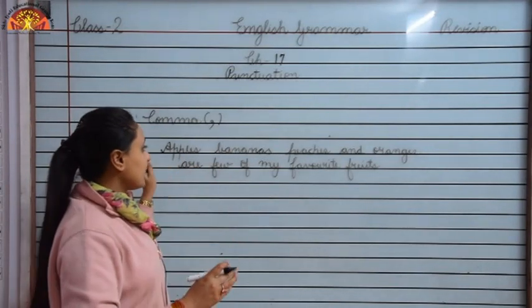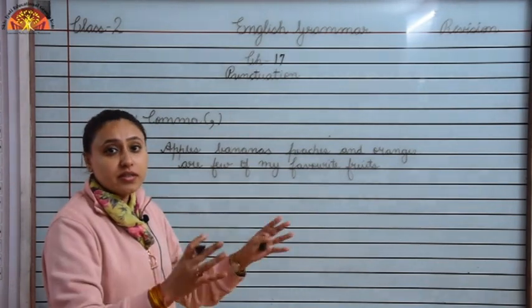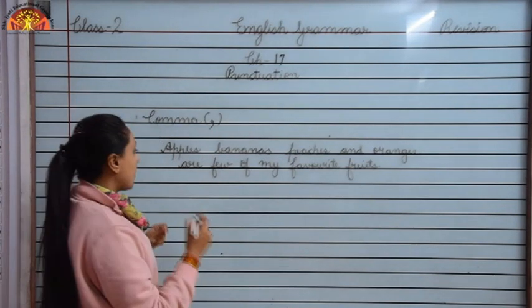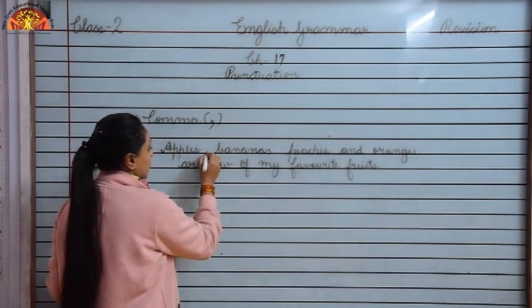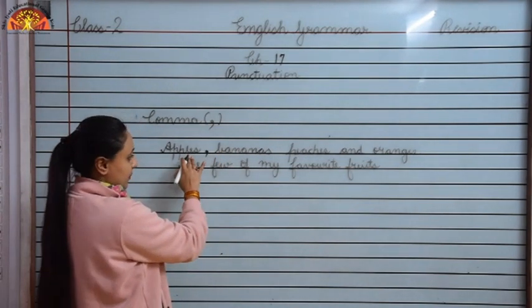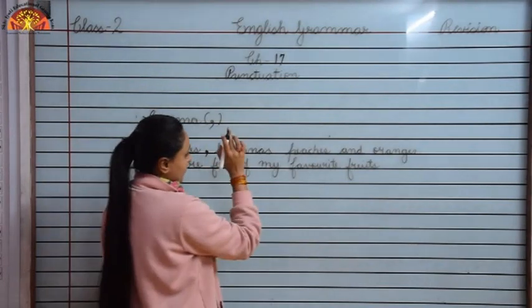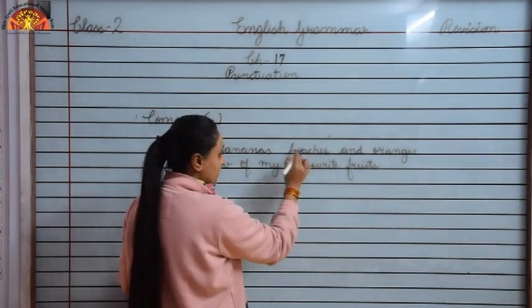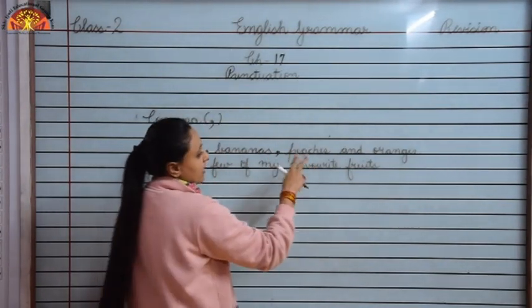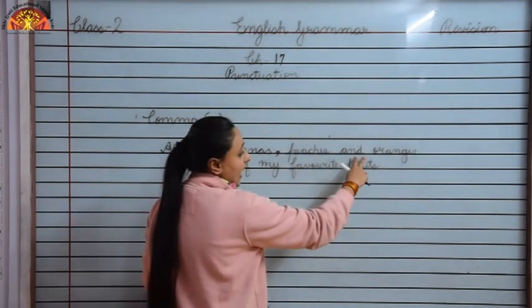So here it is all mixed up. In order to separate them, we use comma. Look over here, we separate apples from bananas using comma. Then we separate bananas from peaches using comma. Then children, here and is written.